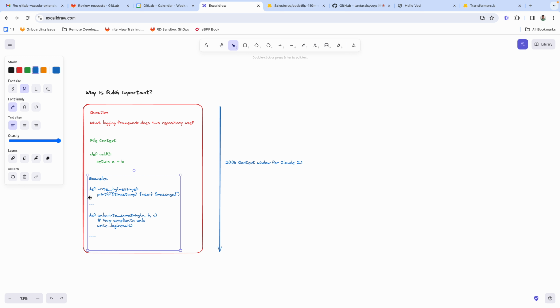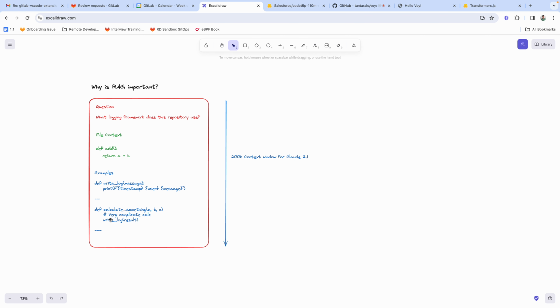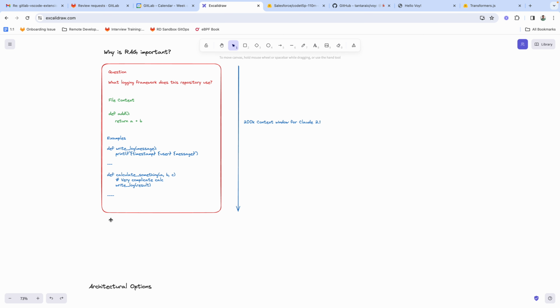For example, if I were able to pick up the write log function and this calculate-something function that calls the write log, we can utilize those and send them to the LLM so the LLM can respond in a much better manner. And so that's really the idea behind RAG, or retrieval augmented generation.